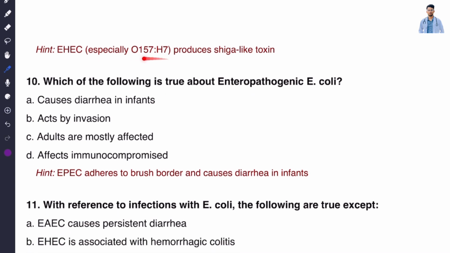It is a strain. The strain is also given: EHEC strain O157:H7 produces Shigella-like toxin. This is the hint.